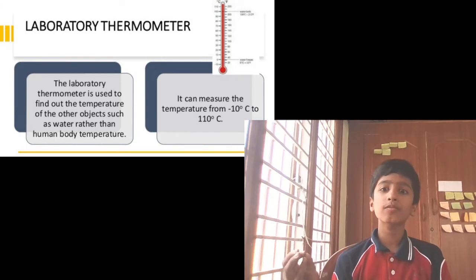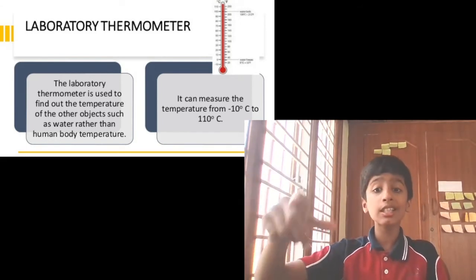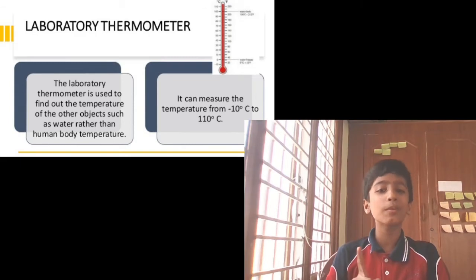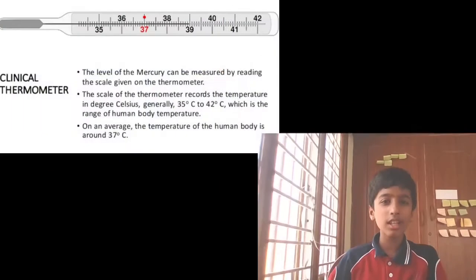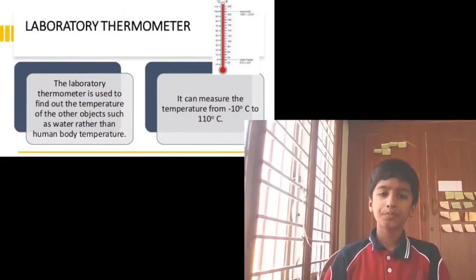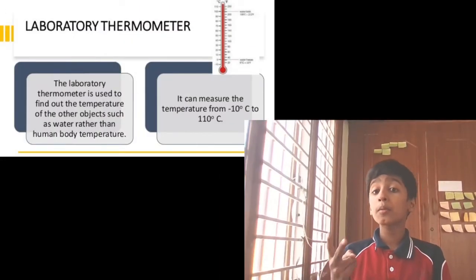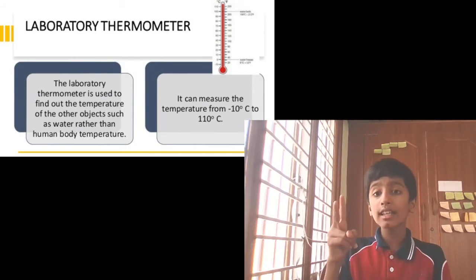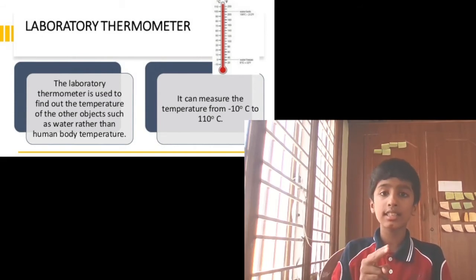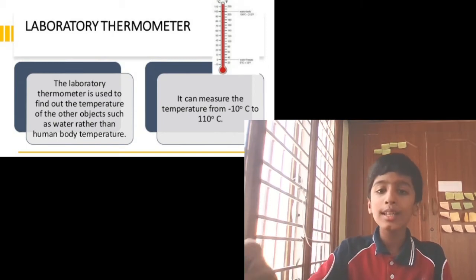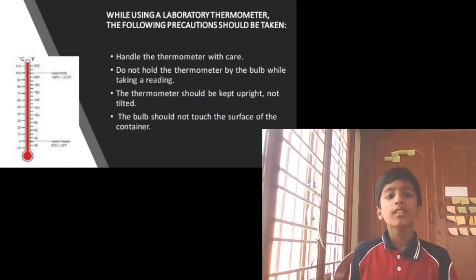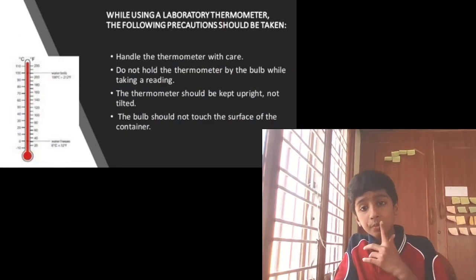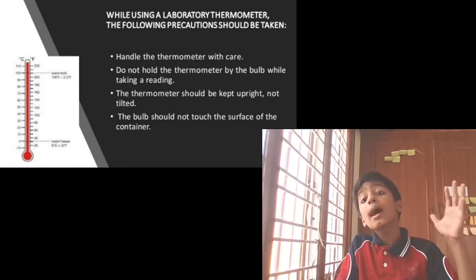So while boiling the water, you can put a laboratory thermometer into the water. If you put a clinical thermometer, it will not work and it will break. So you should put a laboratory thermometer. In a clinical thermometer, I think it only goes up to 42, while the laboratory thermometer goes up to 110 degrees Celsius. That's why you can put the laboratory thermometer in boiling water, and it will read 100. Now, the precautions to be taken while using a laboratory thermometer.